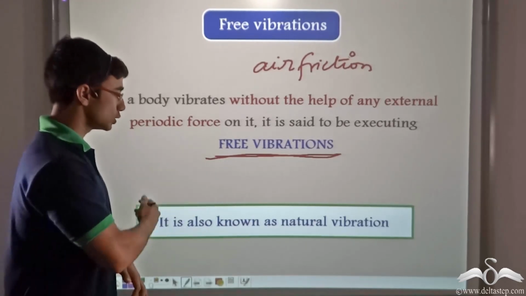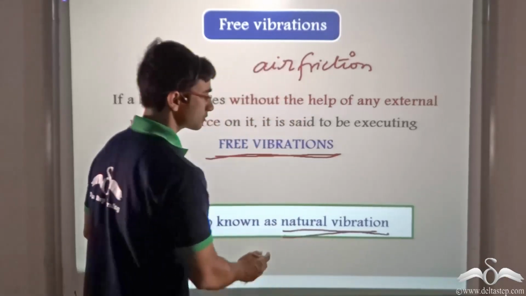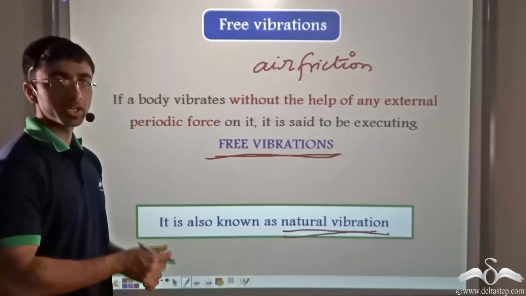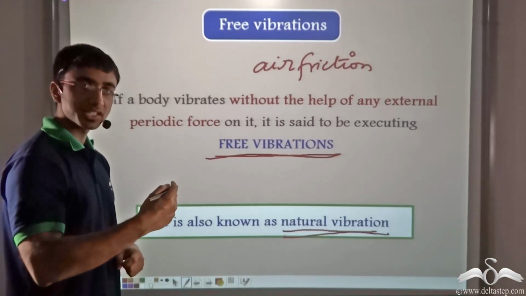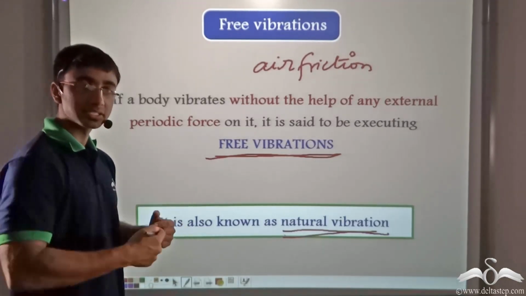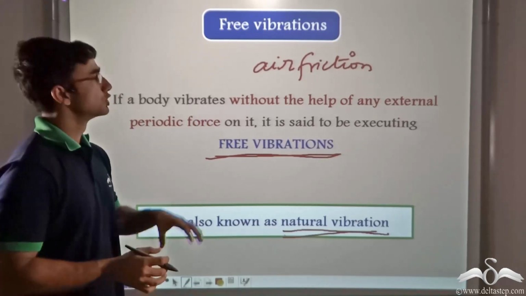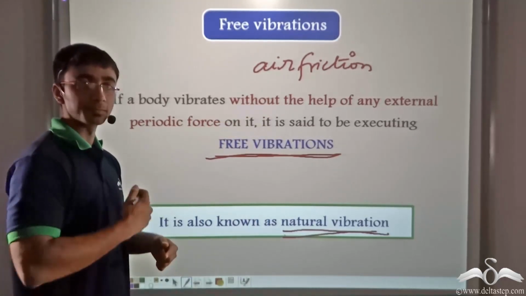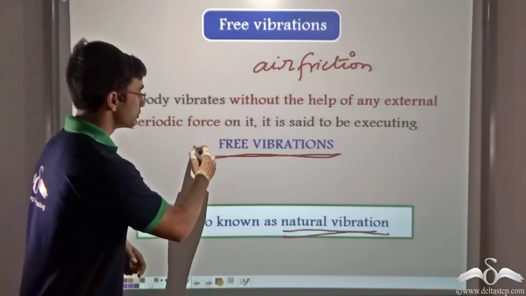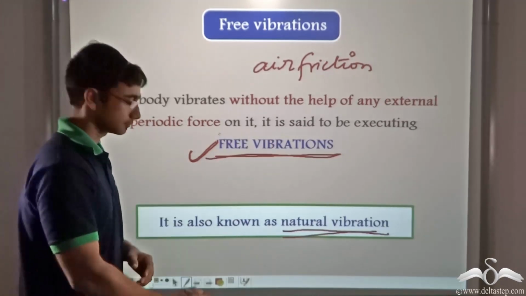Free vibrations are also known by another term, natural vibration. So when I make a body oscillate by applying a force on it, it executes free vibrations till the point damping comes into play and damps the vibrations and makes it stop. So if there was no damping, then the vibration would go on forever. Or in other words, the body would go on executing free vibrations forever.